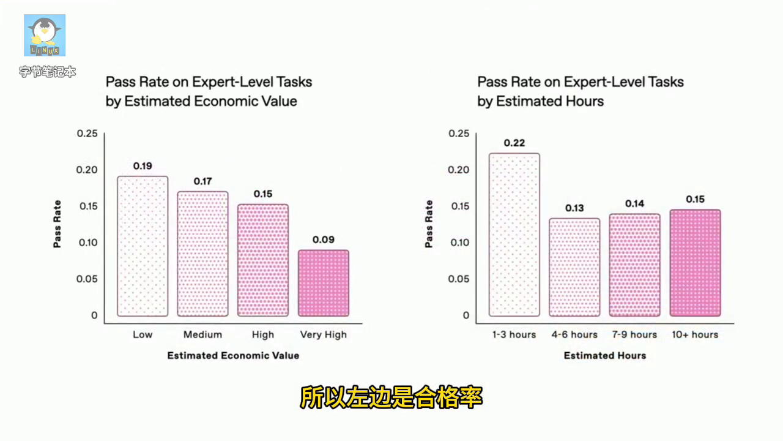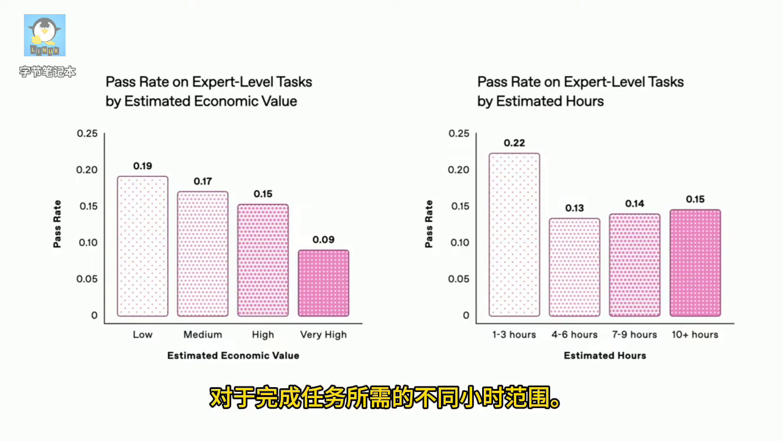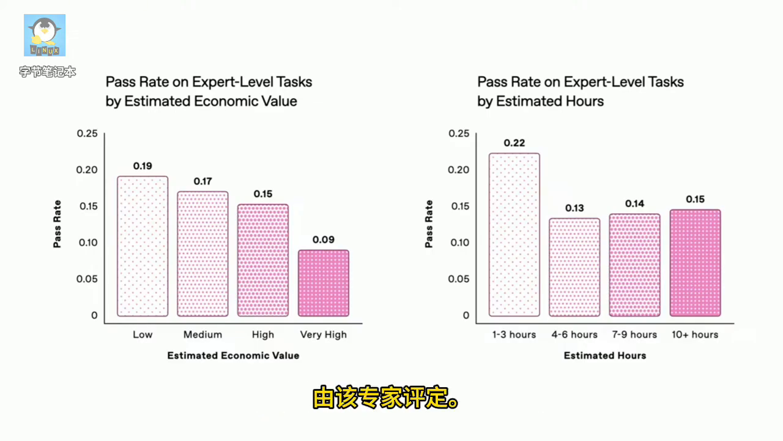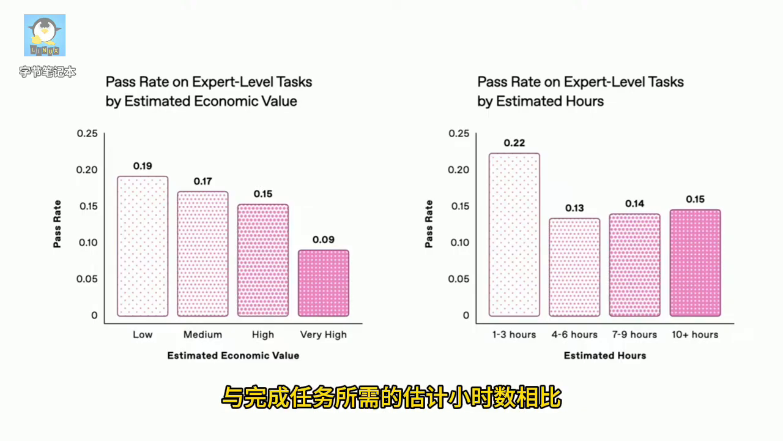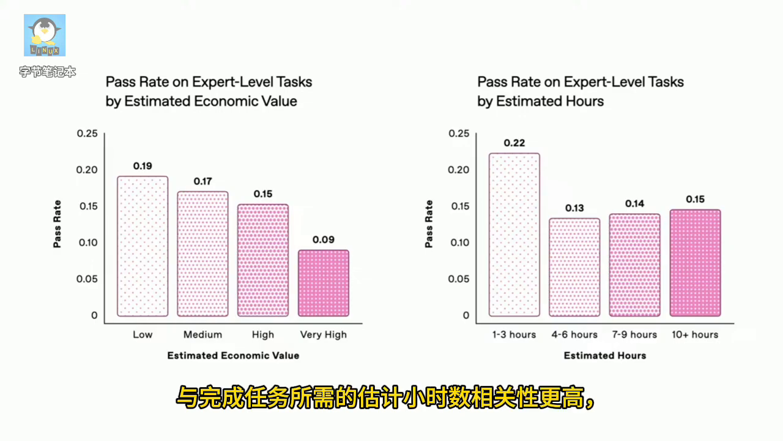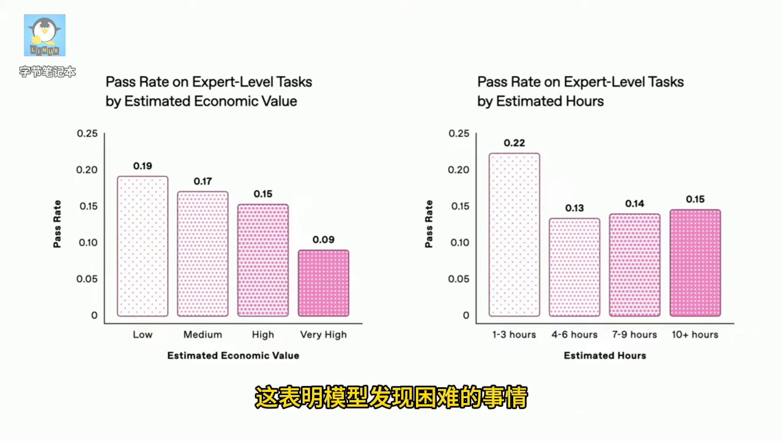So we have on the left pass rates for different estimated economic value ranges, and then on the right we have pass rate for different ranges of number of hours to complete a task. And pass rate is the rate at which the model provides a satisfactory answer to an expert level task as rated by that expert. So what's interesting from these graphs is that pass rate is more correlated with estimated economic value than it is with estimated number of hours to complete the task, which shows us that the things that the model finds difficult aren't necessarily the same things that humans find time consuming.